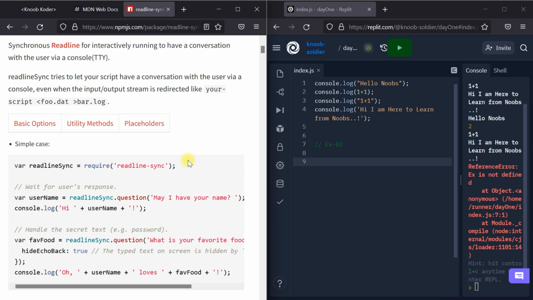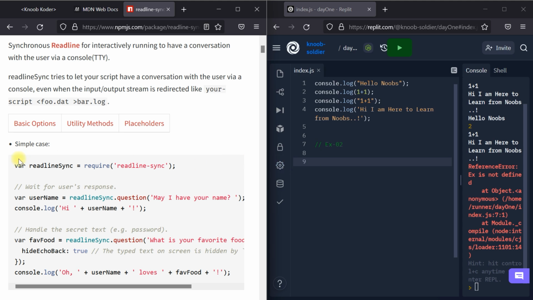If we are able to interact, it means we tell something to the console and it will respond, or the console will ask something and we respond to the console. So just interacting means talking to the console. So that is how we communicate.